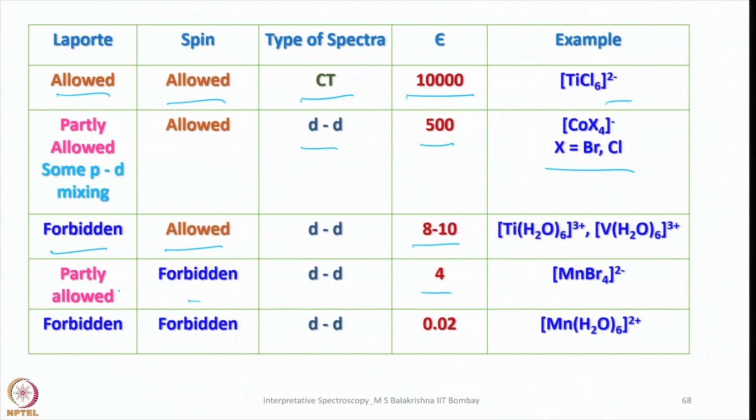And if it is spin forbidden and Laporte forbidden, the value is very, very minimum, 0.02 epsilon value. In those d-d transitions, the intensity is very, very weak, and these are especially d5 systems having center of symmetry. An example is hexaaqua manganese 2+.